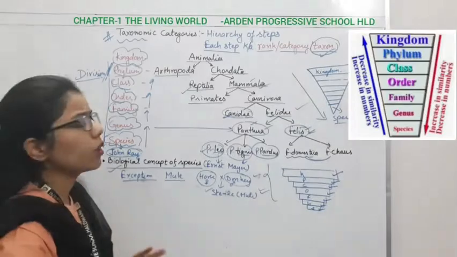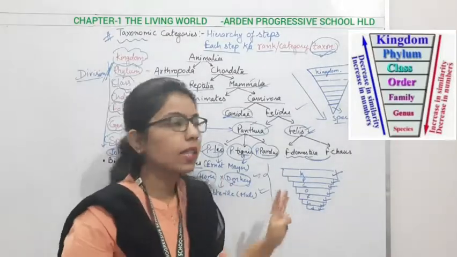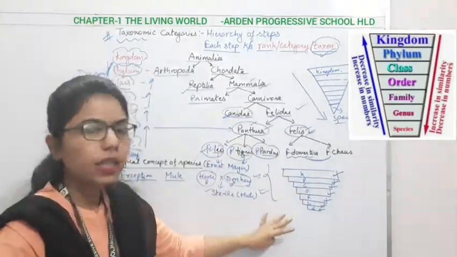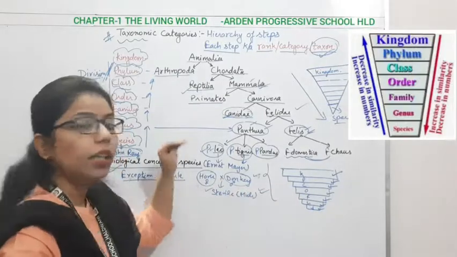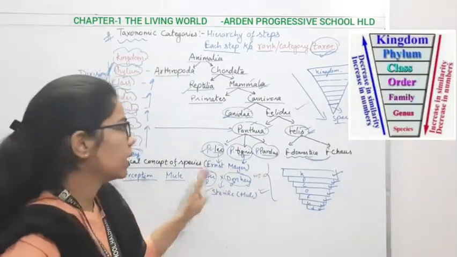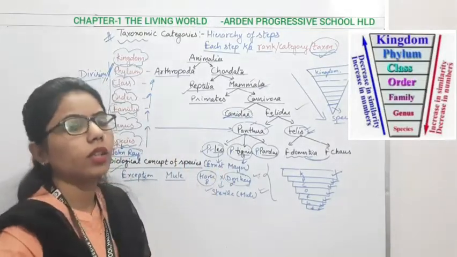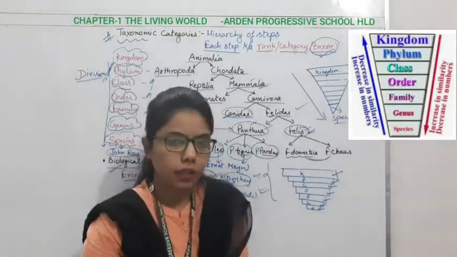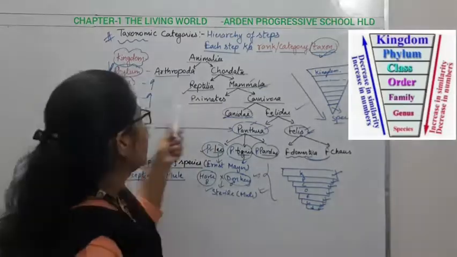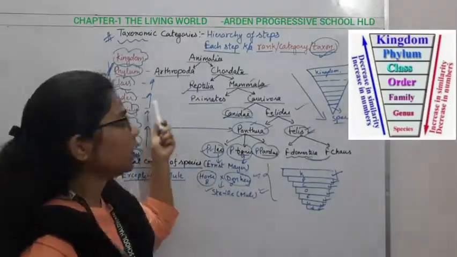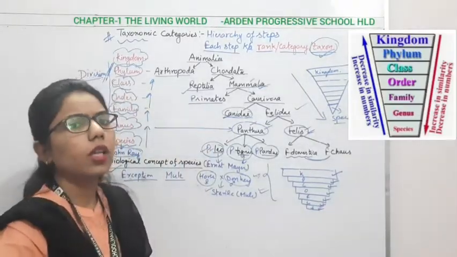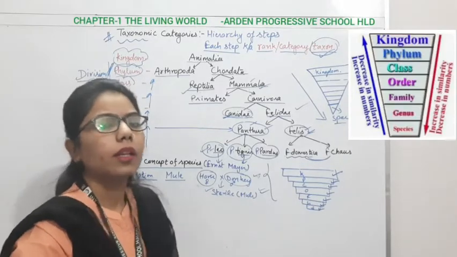So here we have completed the taxonomic categories. It is the hierarchy in which we are placing the different organisms. Here we can say species has the important role, because it can go for interbreeding, intermating. We cannot go for intermating between different orders. Why is it happening so? Because there will be more dissimilar characters.